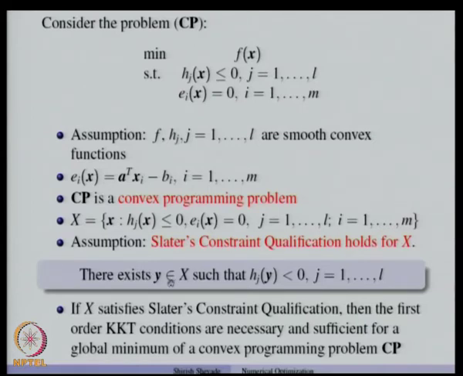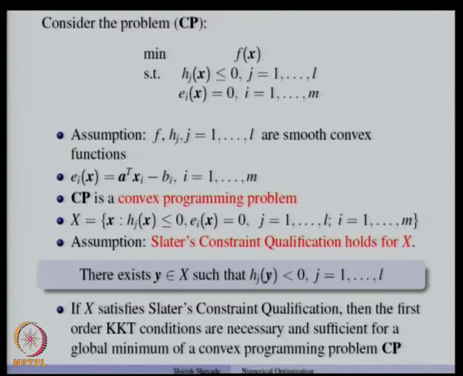And one way to say that Slater's constraint qualification holds is that there exists some y in the set X such that h_j(y) is less than 0. And as I mentioned last time, when we say y belongs to X, that means clearly e_i is equal to 0 for all i going from 1 to m. So, that condition is always satisfied.